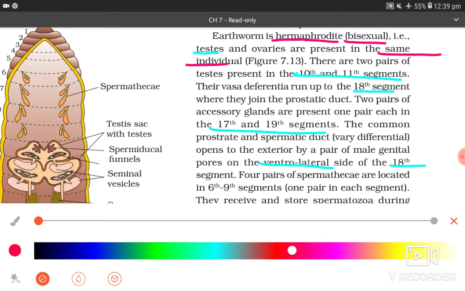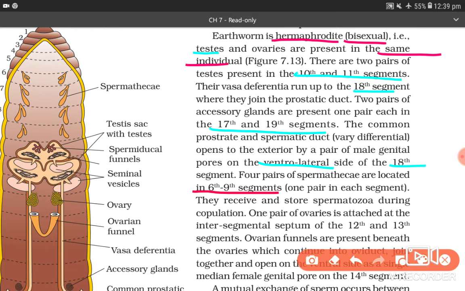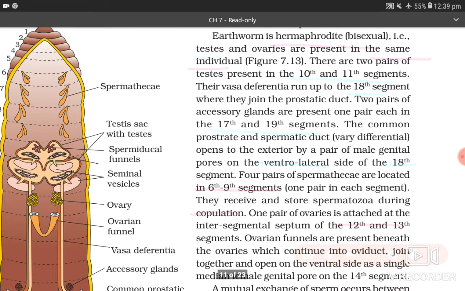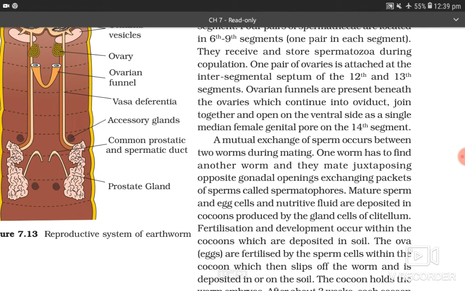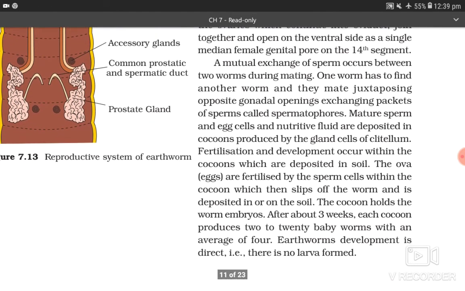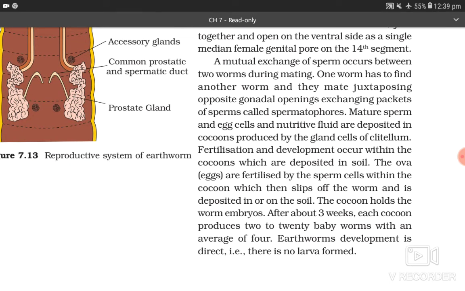Four pairs of spermathecae are located in 6th to 9th segment, one pair in each segment. They receive and store spermatozoa during copulation. One pair of ovaries is attached at the intersegmental septum of 12th and 13th segment. Ovarian funnels are present beneath the ovaries which continue into oviduct, join together and open on the ventral side as a single median female genital pore on the 14th segment.